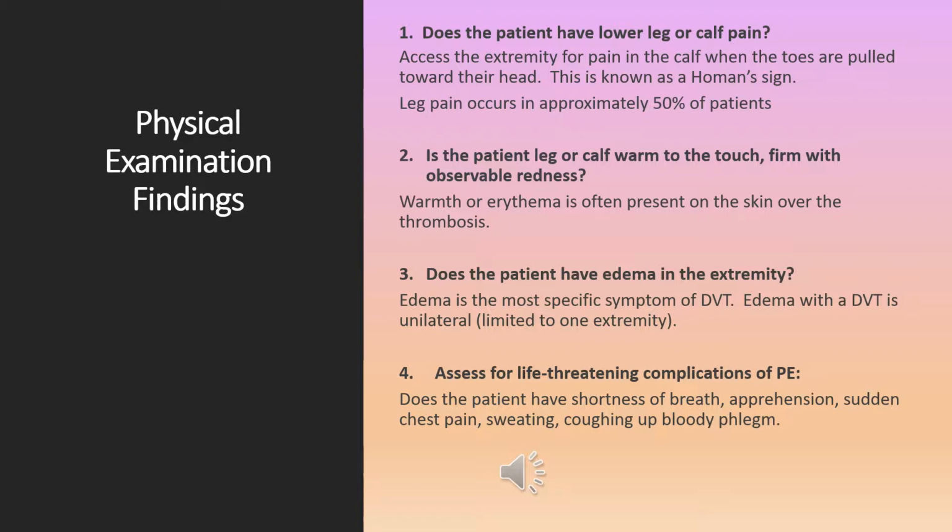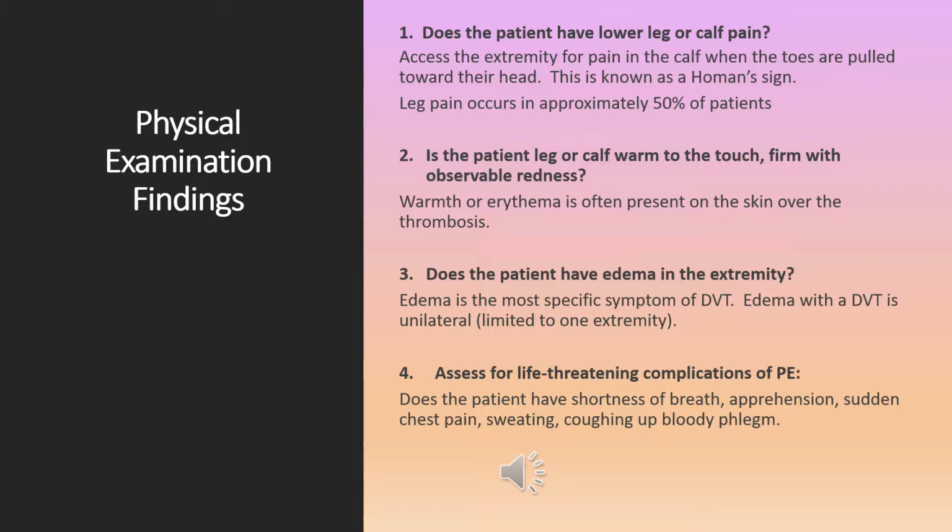Is the patient's leg or calf warm to the touch, firm, with observable redness? Warmth or erythema is often present on the skin over the thrombosis. Does the patient have edema in the extremity? Edema is the most specific symptom for a DVT. Edema with a DVT is unilateral.